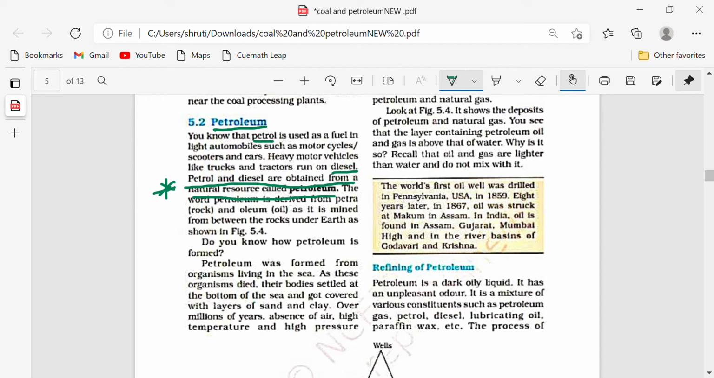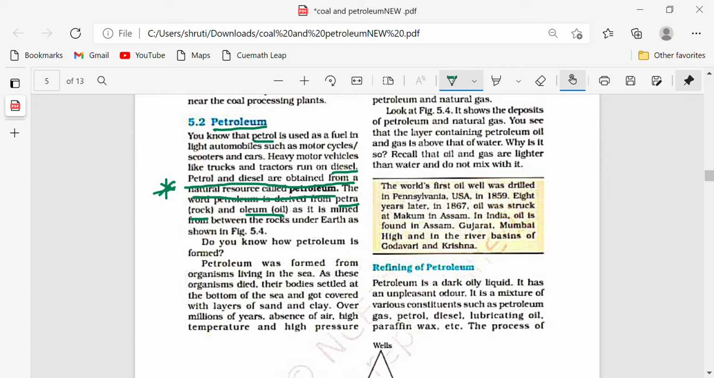What does that mean? That petroleum is not a pure substance, because it contains many other substances in it. The word petroleum is derived from petra, that is rock. So what does that mean? We get petroleum from the rock. This is an oil that we get from the rocks that are deep under the sea, as it is mined from between the rocks under the earth.